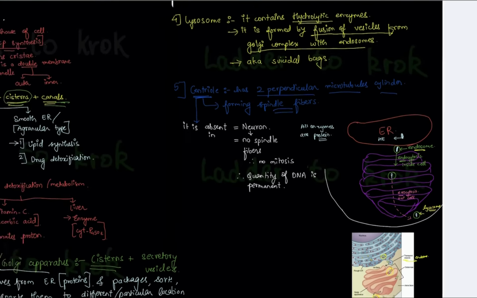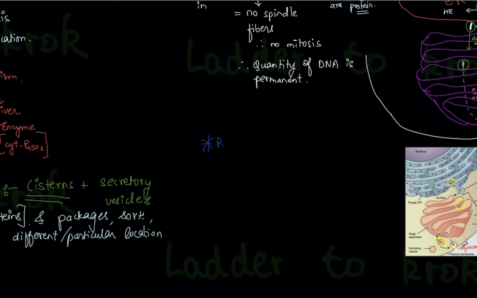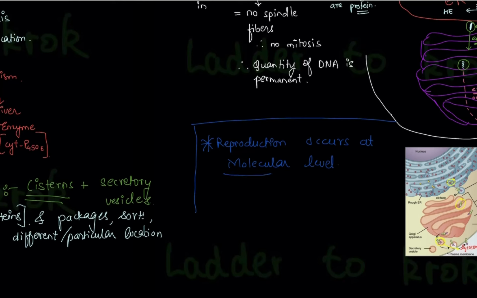Now lastly, there's one point that you should remember: reproduction occurs at molecular level. It is not related to the organelle topic, but it is a crop tip that you should remember. Molecular means nucleic acids and proteins.